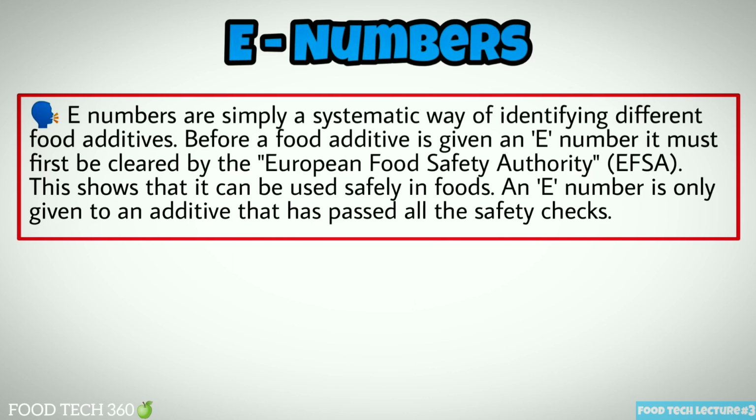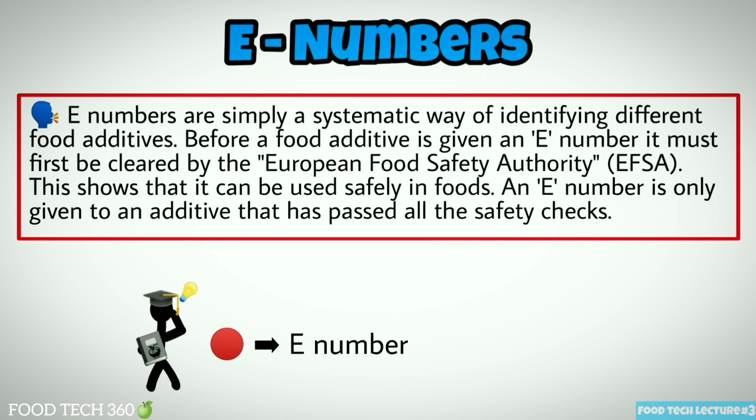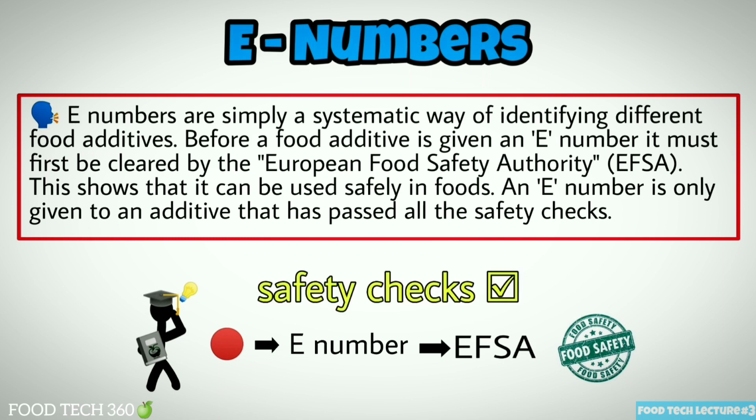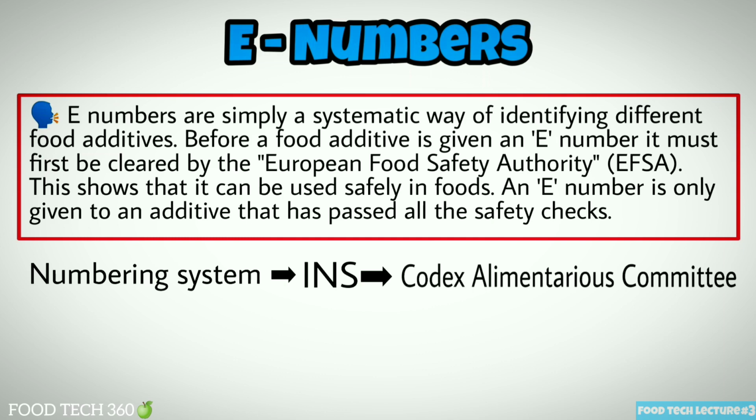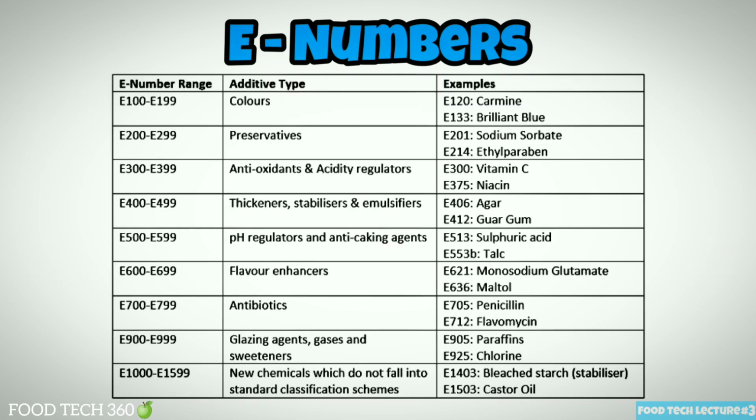E-numbers. E-numbers are simply a systematic way of identifying different food additives. Before a food additive is given an E-number, it must first be cleared by the European Food Safety Authority. This shows that it can be used safely in foods. An E-number is only given to an additive that has passed all the safety checks. The numbering scheme follows that of the International Numbering System (INS) as determined by the Codex Alimentarius Committee. This table shows the E-number series and the respective additive groups.